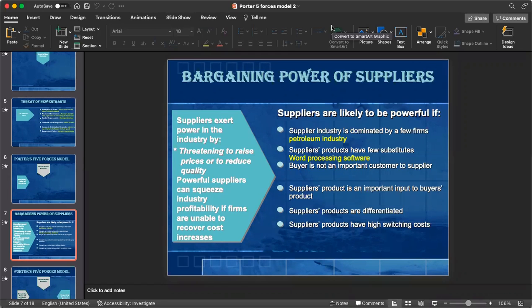So if India's dependency is there on a supplier, I'm talking about nationally and internationally as well, and the particular supplier has some sort of monopoly or some sort of advantages, because there is not sufficient alternative for the customer or the country, then in such a condition, the bargaining power of supplier plays a very, very crucial role in defining the cost of the industry. Have a look, guys, at all the points.